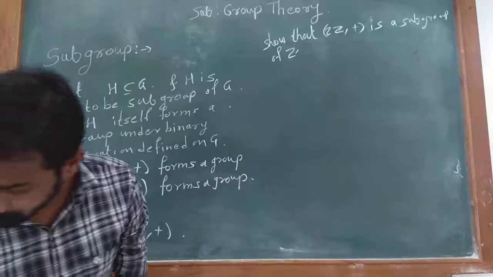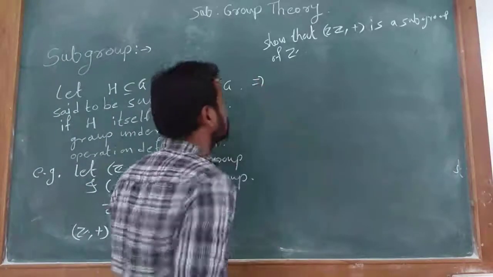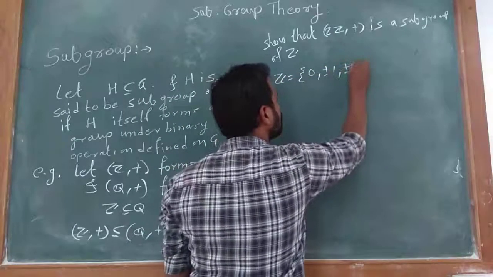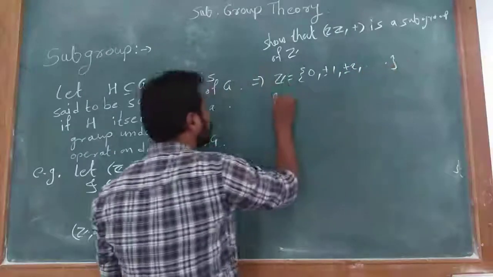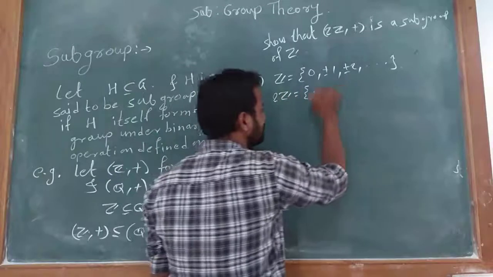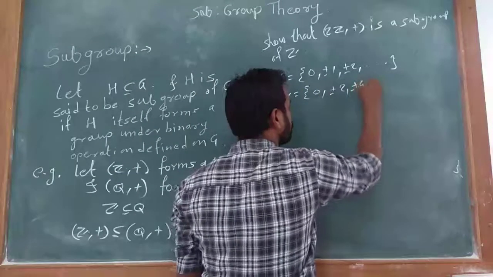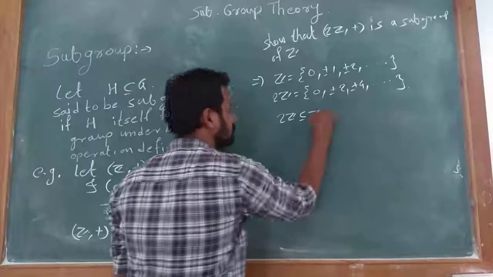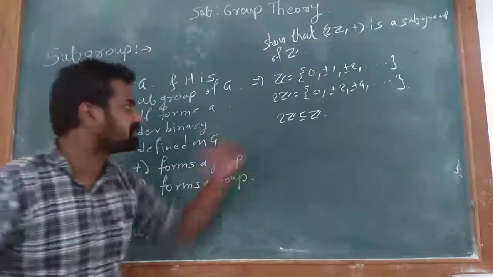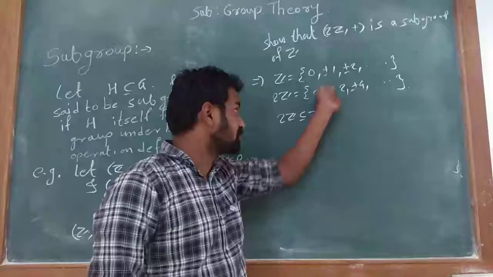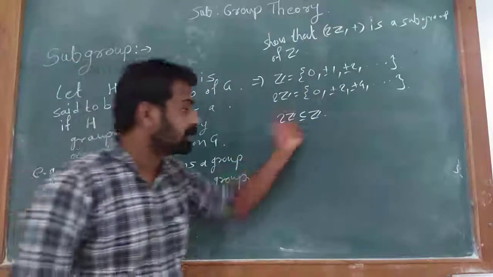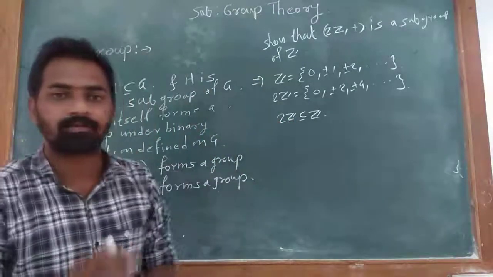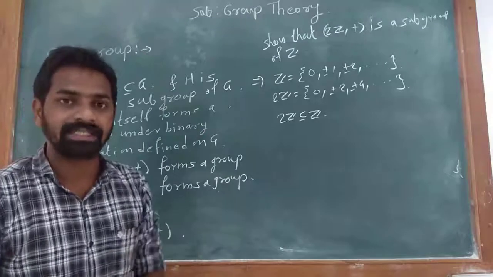We know that in the solution, Z is equal to 0, plus minus 1, plus minus 2, and so on, and 2Z is equal to the multiples of 2, that is 0, plus minus 2, plus minus 4, and so on. We know that 2Z is a subset of Z because all the elements of 2Z are contained in Z. Therefore, 2Z is a subset of Z. Now we have to show that 2Z itself forms a group.